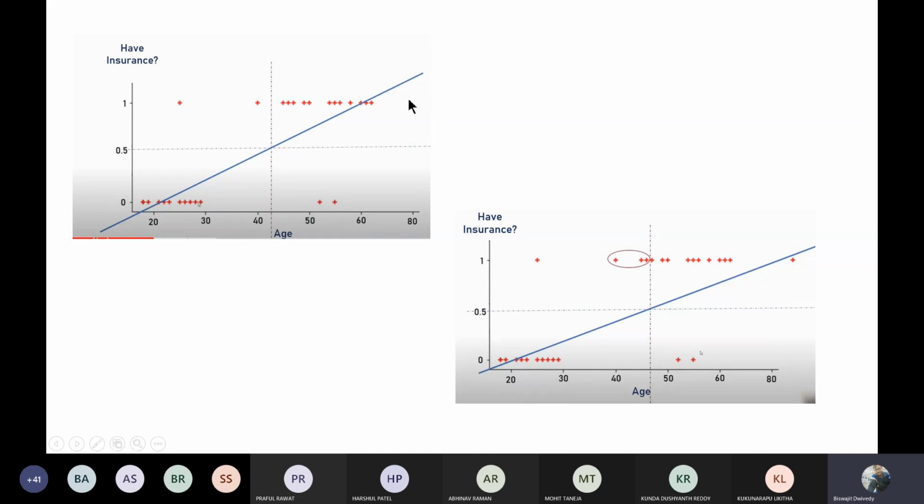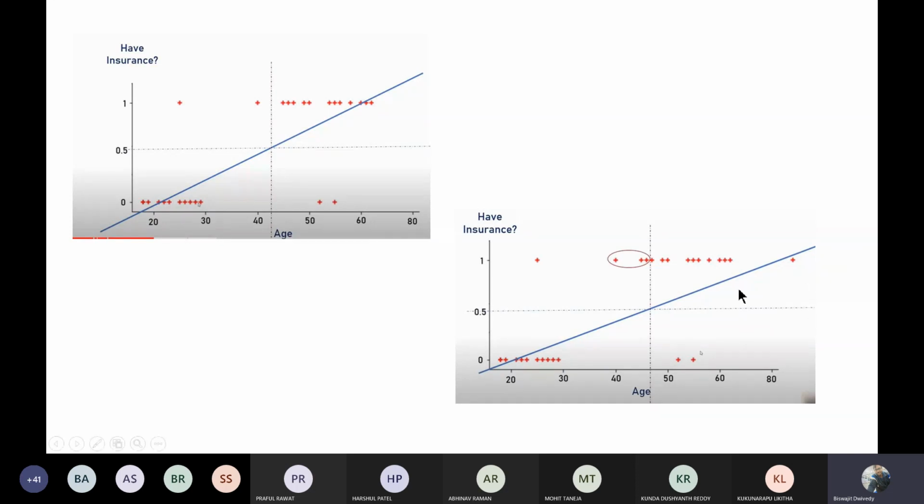Okay, but there may be some problems if I'm directly drawing these types of straight lines. Let me show you one example. Suppose one extra value, or some additional value, is added here. You can see in this picture one additional value added here. Then instead of this line, the line can be drawn like this also. I'm not sure about it, but there are some possibilities, and this is the reason why we go for logistic regression, or the logistic regression algorithm.